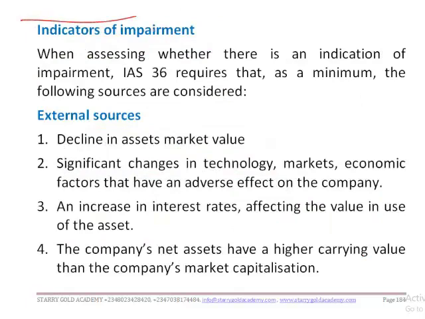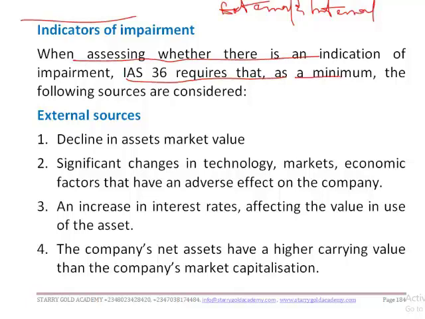What are the indicators of impairment? Now we have two types of indicators of impairment: the external indicators and the internal indicators. So what are the external indicators we have? When assessing whether there is an indication of impairment, the standard requires that as a minimum the following sources are considered: external sources. If there is a decline in asset market value,